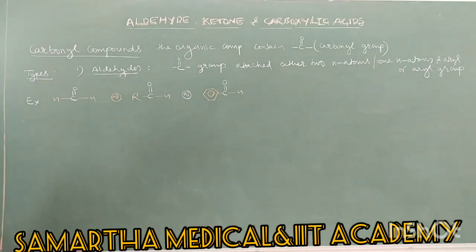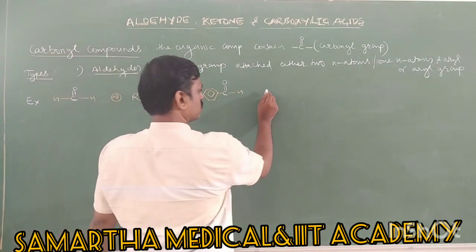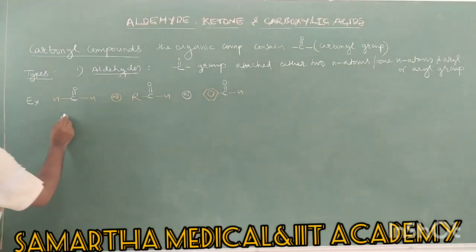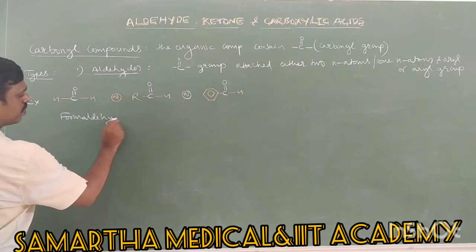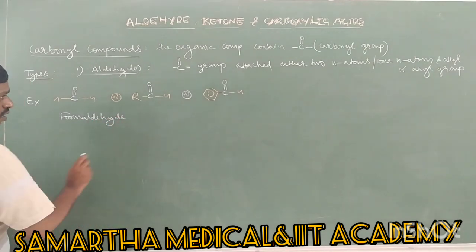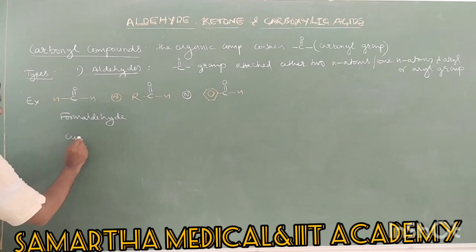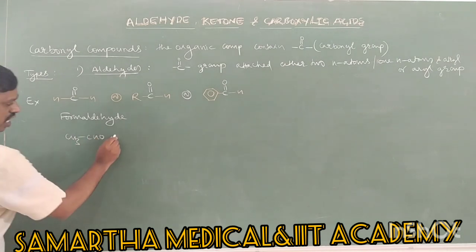Then examples, we have many examples. Here you can take this: it is formaldehyde, its name is formaldehyde. We will study nomenclature later in detail. Next, CH3CHO, it is acetaldehyde.